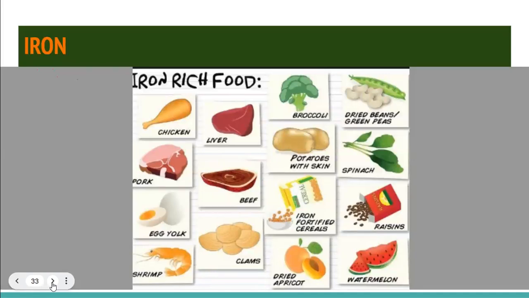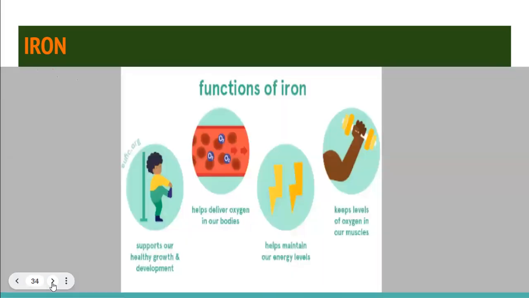So iron. Iron is found again in eggs. I told you that eggs are multivitamin and multi-mineral. They're in egg, in liver, broccoli, apples. They contain iron, and the function of iron is to make hemoglobin. And hemoglobin helps in the absorption of oxygen. So those who do not have enough iron in the diet, their hemoglobin percentage is very low, so their energy levels will be low. Why? Because oxygen is not absorbed by the blood.